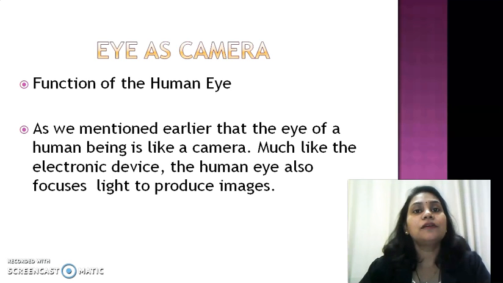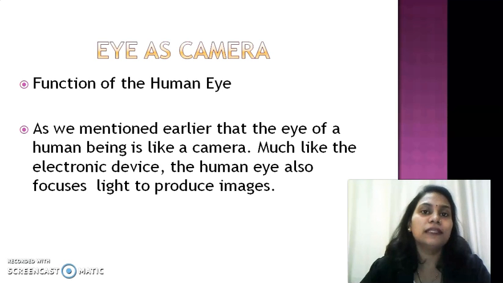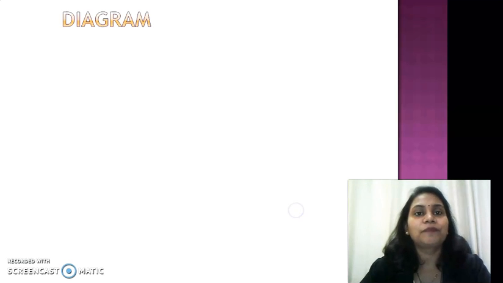The eye totally behaves like an optical instrument. Students, all of you know the camera. When you click it, it produces images. The same thing is here with the eye. There is a lens that produces an image on one screen, that is the retina, and that's why we can say the eye functions like a camera.